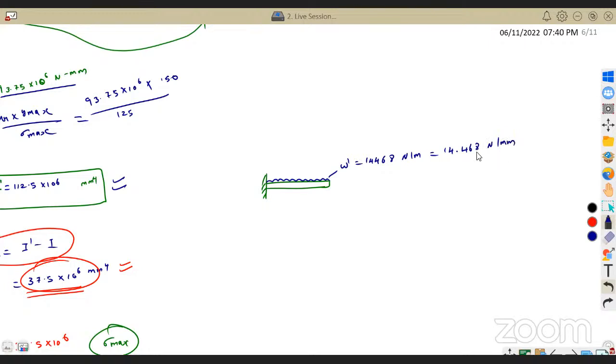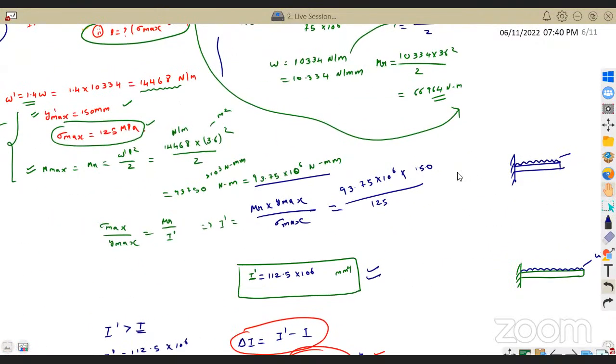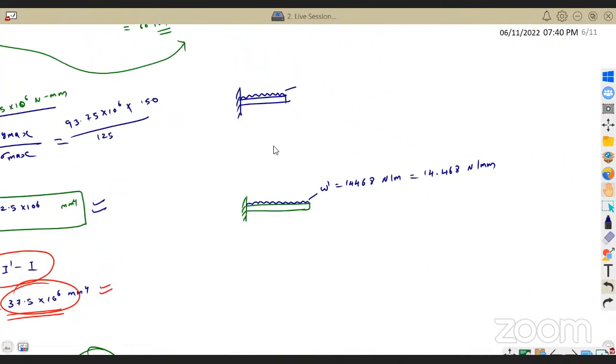Now, initially, what is our load? Initially our W was 10,334 Newton per meter, which is 10.334 Newton per mm.